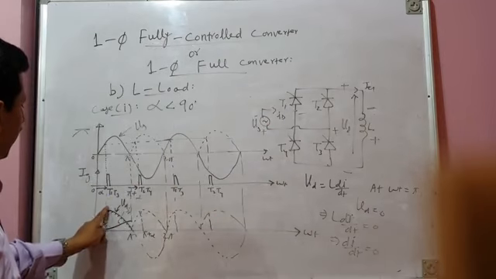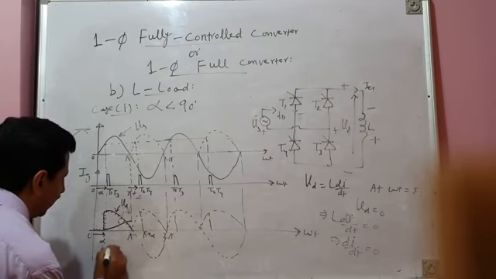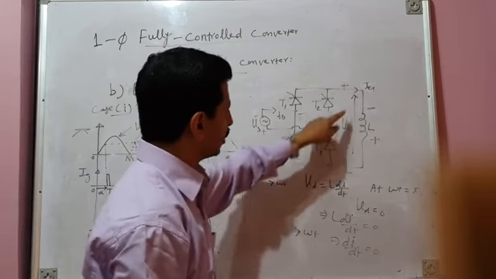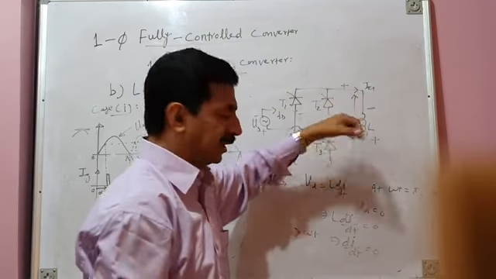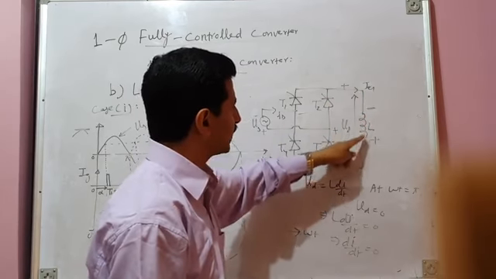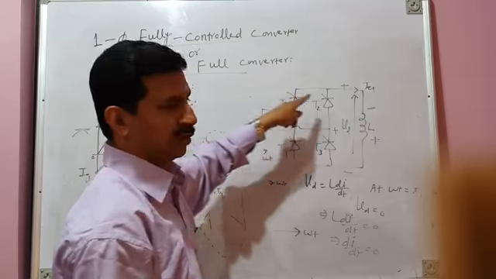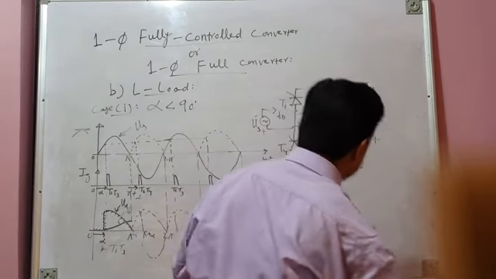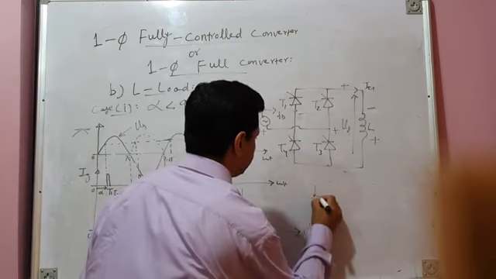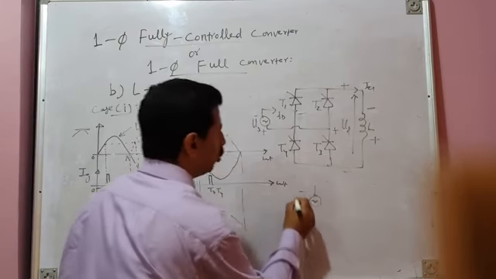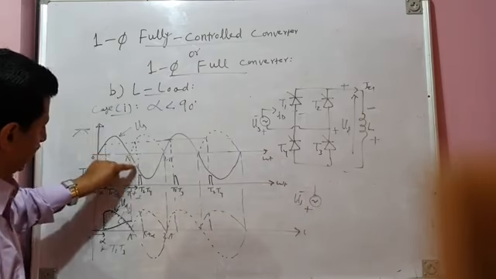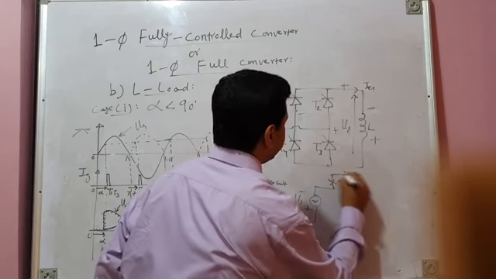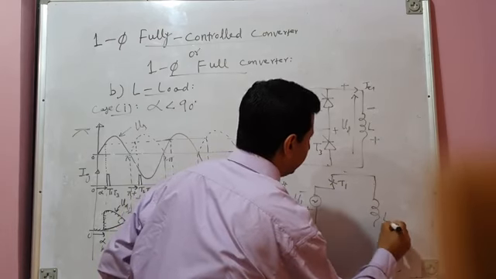See, from alpha to pi, T1 and T3 were fired and conducting. So when the inductor releases the energy, the load current still flows. It has to flow through the same path. Therefore, the equivalent circuit will be like this. This is your source voltage. Source voltage has reversed its polarity because the negative half cycle of source voltage is there. T1 will continue to conduct, and this is your load inductor.